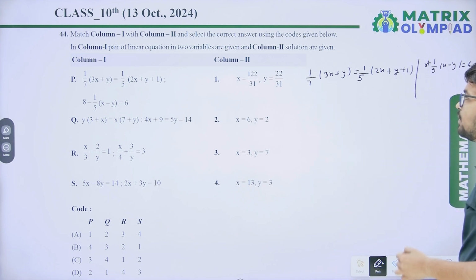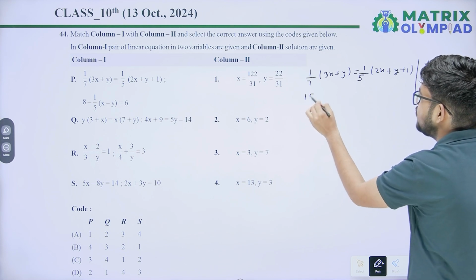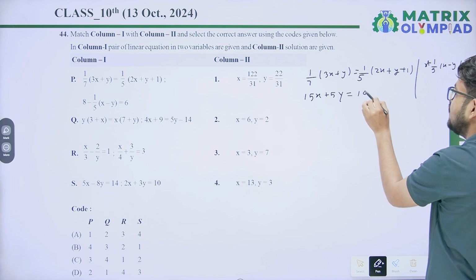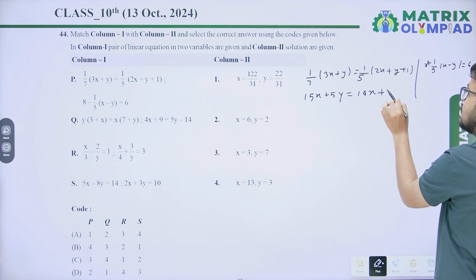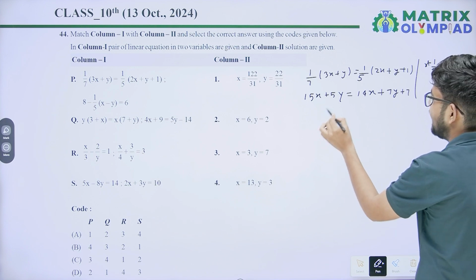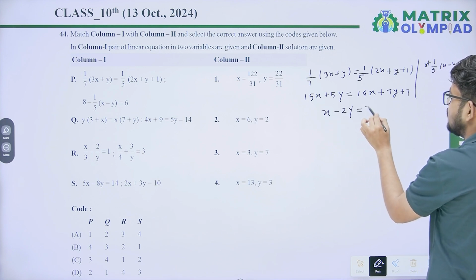First of all we will simplify it. By cross multiplication we get 15x plus 5y equals 14x plus 7y plus 7. After simplification you will get x minus 2y equals 7.